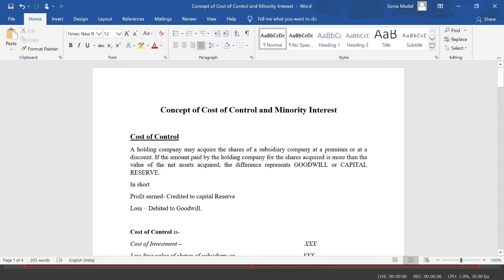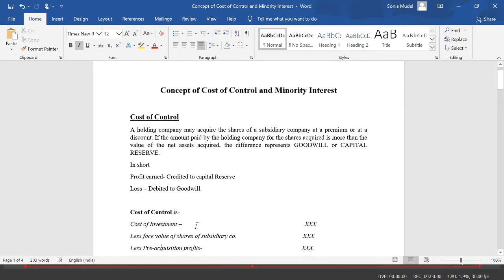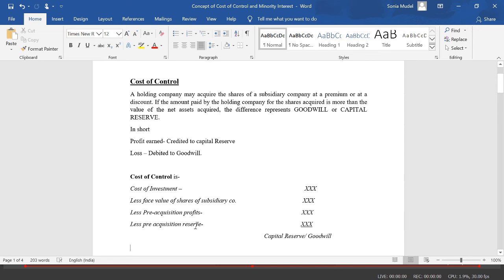Now let's look at the cost of control concept. What is the basic rule of cost of control? How to calculate the cost of control? Cost of control is equal to cost of investment. Cost of investment means the amount paid by the holding company on acquiring the shares of the subsidiary company.